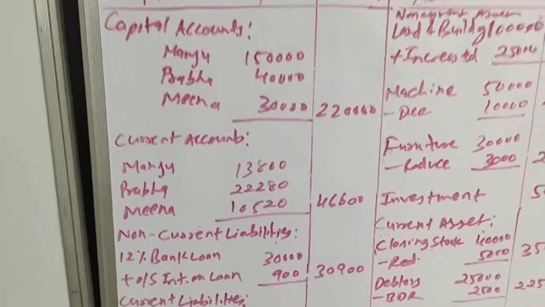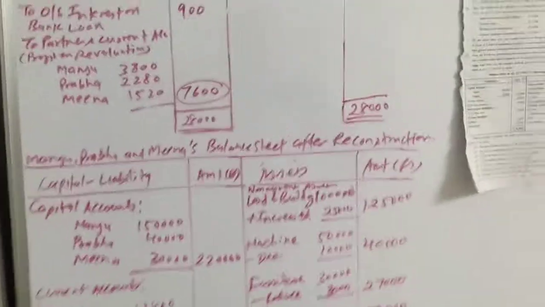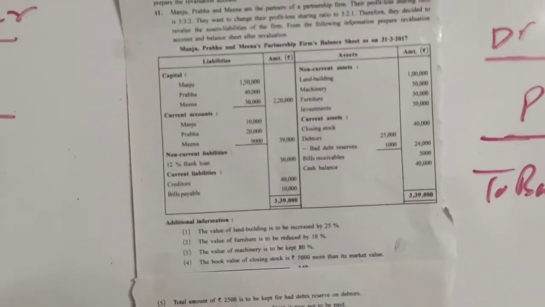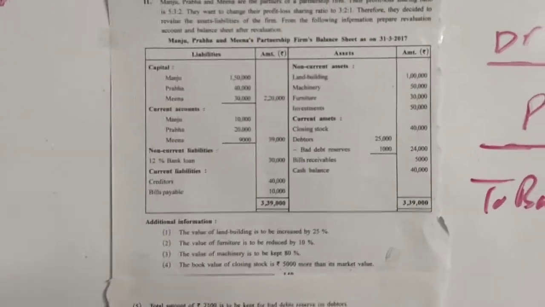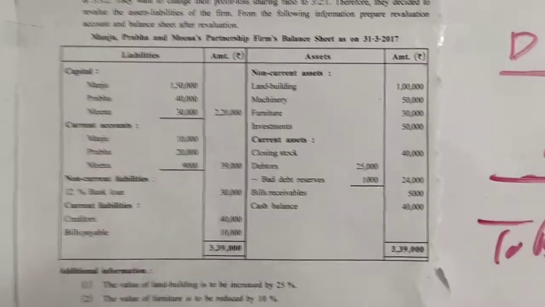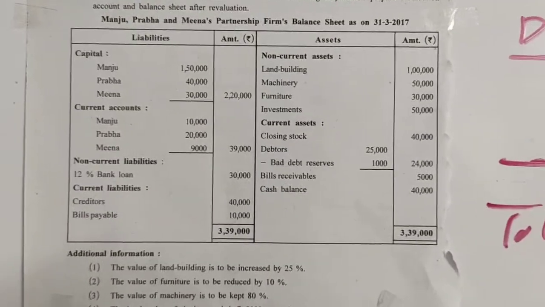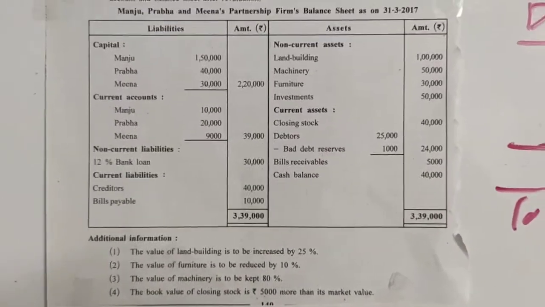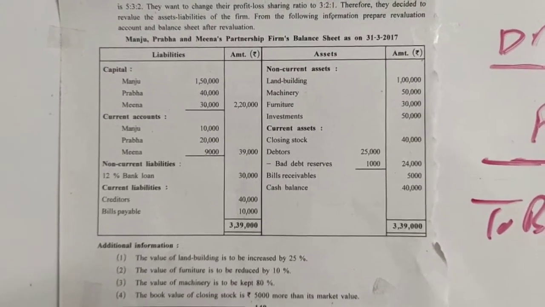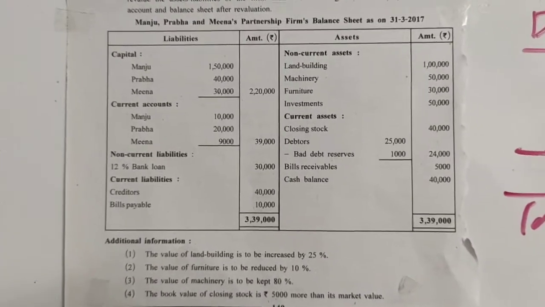Now what we need to do? We need to find the things which are not considered, and accordingly we will record the things. Let us see the asset side. Land and building, we have already made the changes and written in the balance sheet. Machinery, we have made the changes and written in balance sheet. Furniture, we have made the changes and written in balance sheet.